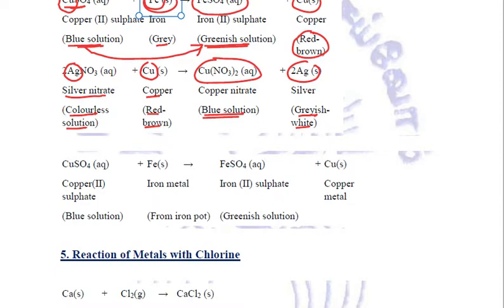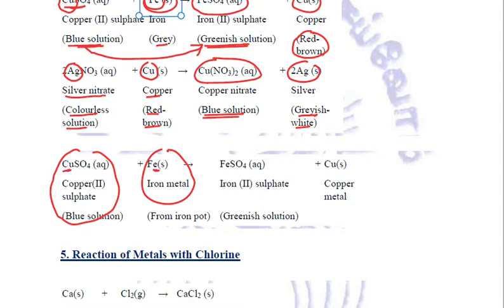Now one question which comes quite importantly is why we find a few holes, a few pores if we try to store copper sulfate in an iron utensil. It is not advisable to store salt solutions in metal utensils. Why? Because again we have seen above that iron is more reactive than copper.